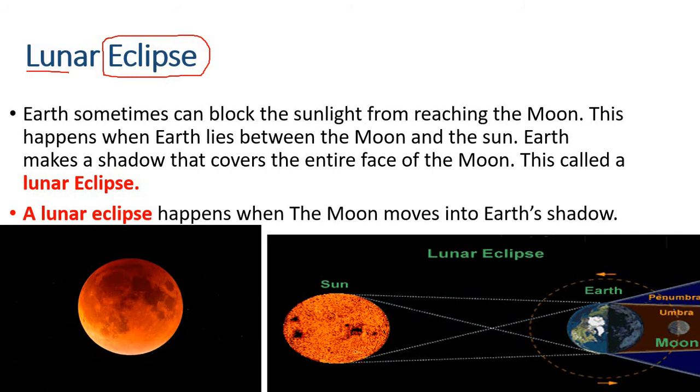It's like it's hiding from the sun. So in this case, the moon is here behind Earth. The light from the sun can't reach moon. So moon doesn't have any light from the sun to reflect. And in this case, in case of lunar eclipse, the moon appears dark. So the lunar eclipse happens when the moon moves into Earth's shadow, meaning behind Earth.